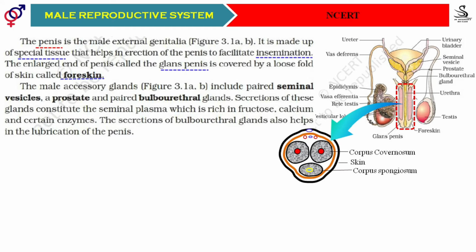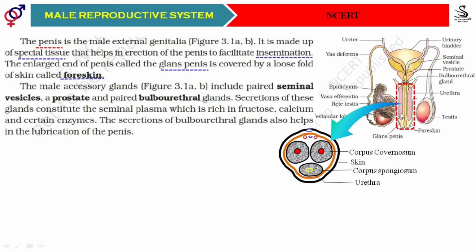Sometimes, as a step extended from this NCERT book, they may ask what specialized tissues are present inside the penis. Try to remember those 2 names. We know that semen is brought through the urethra only. Then where is the urethra located in this cross section, students? In the corpus spongiosum. You will find the urethra here, and this urethra opens at the tip of the penis, and that opening is called the urethral meatus.